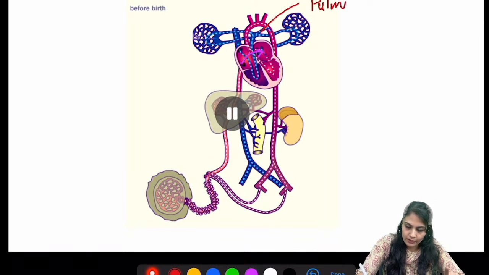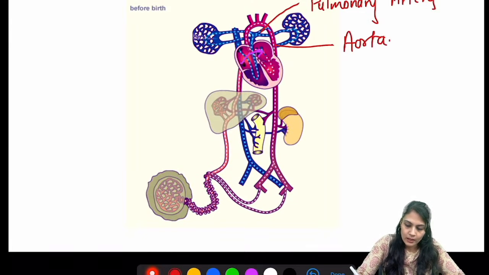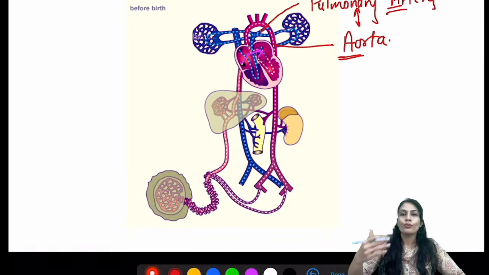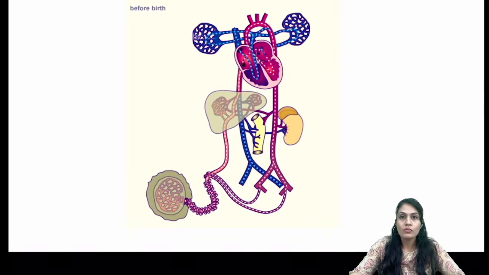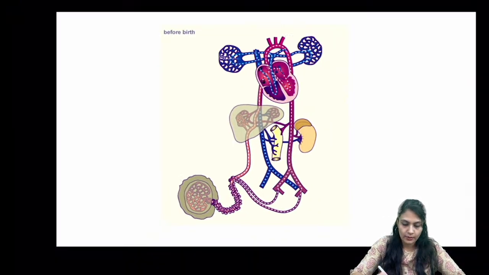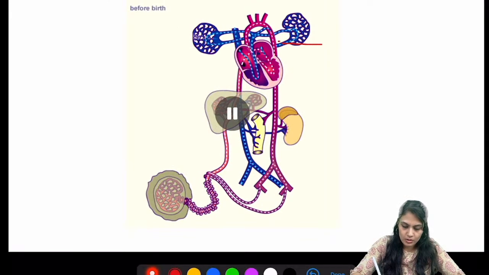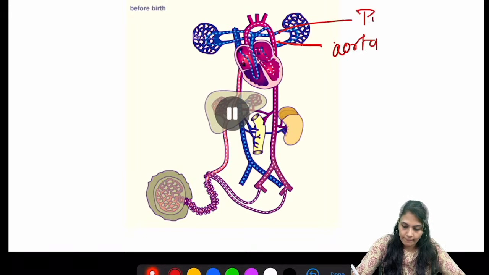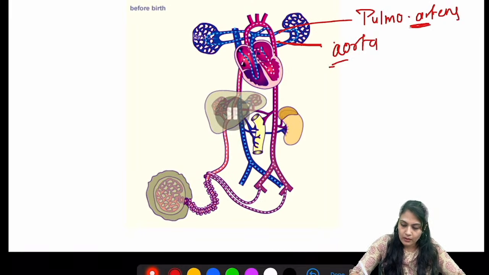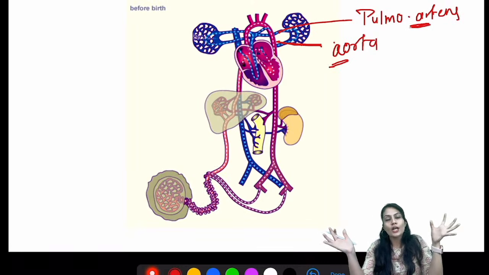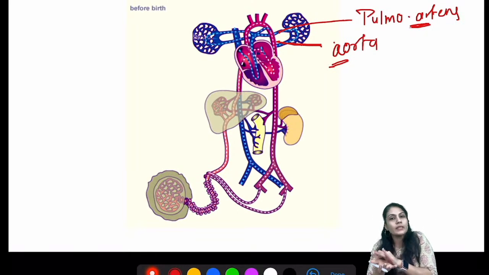So pulmonary artery, and this is aorta. Now both of them are arterial sites, right? So that is going to, I hope this is visible to you guys. Okay, so that got cut. I'll write it again. So this is the aorta, right, and pulmonary artery. Now understand, these 2 are arteries which are joining together and forming the duct.